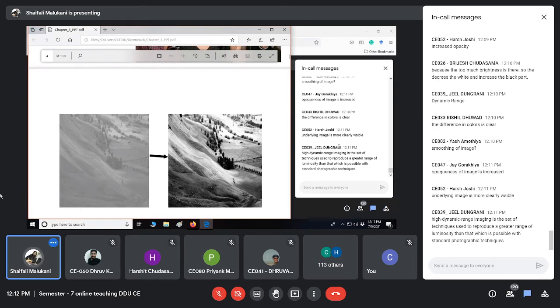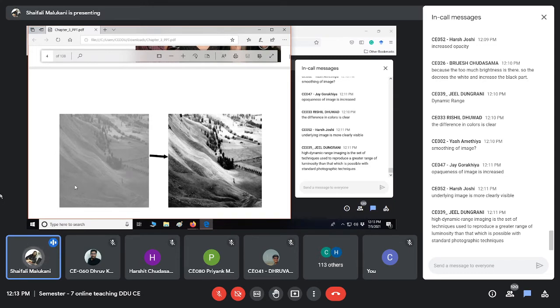Risha says the difference of color is clear. That is true, and that is what contrast stretching is. See, this is a black color, right? Here it was a dark gray. And here it was a light gray, but here it is almost white. So what happened here? It was a range from light gray to dark gray. That is a dynamic range, right?